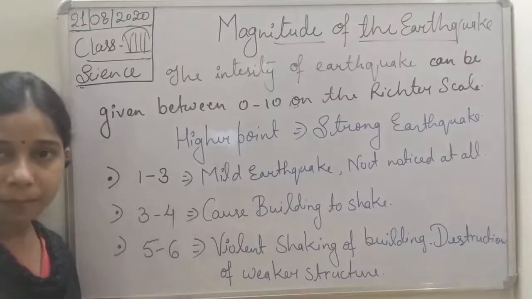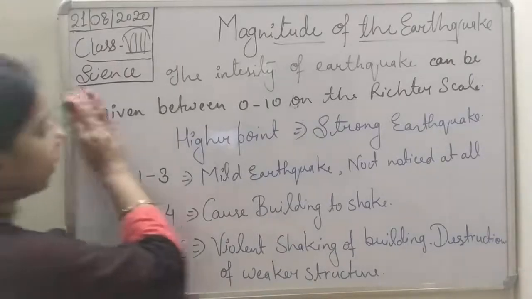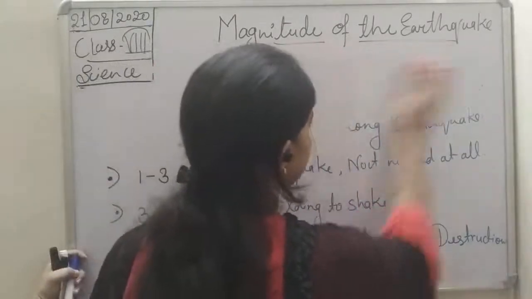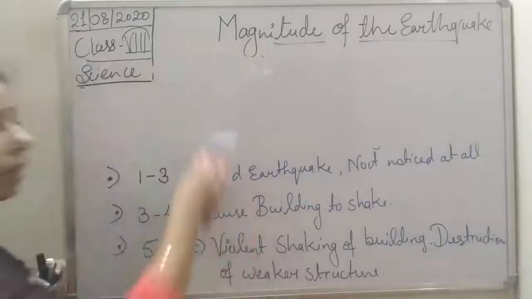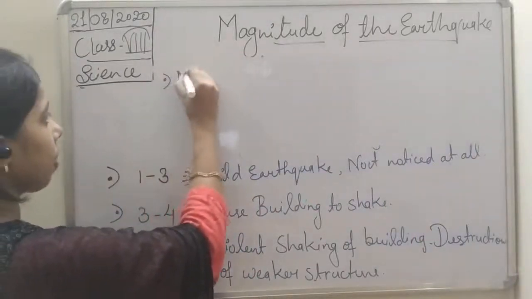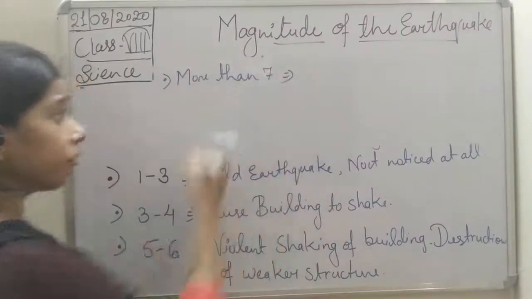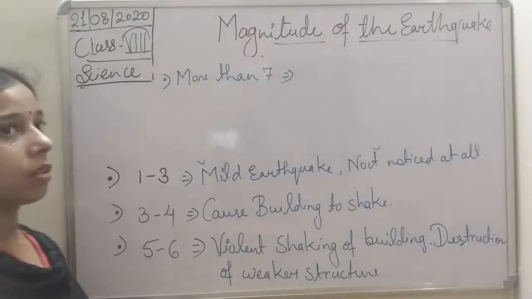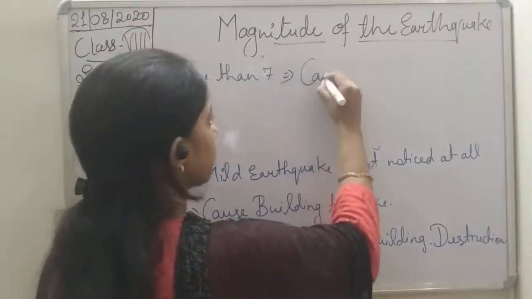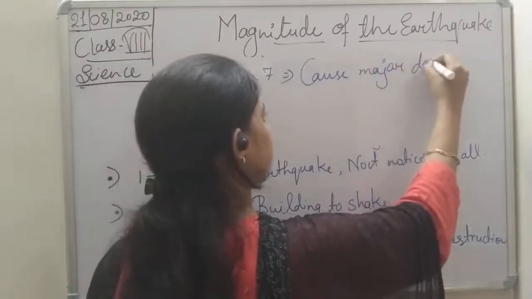Now, if the intensity that we measure on the Richter scale is 7 or more than 7, this is enough to cause major destruction.